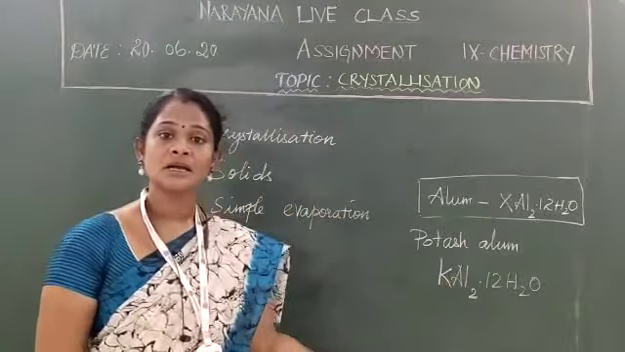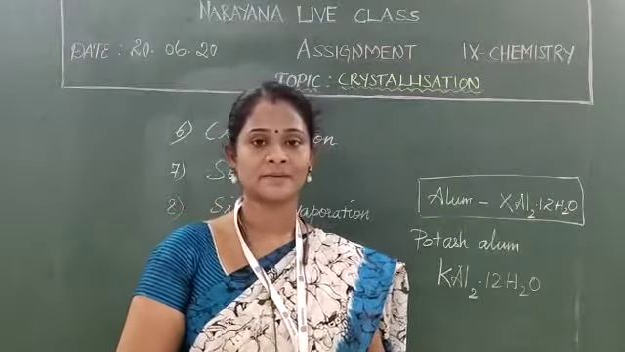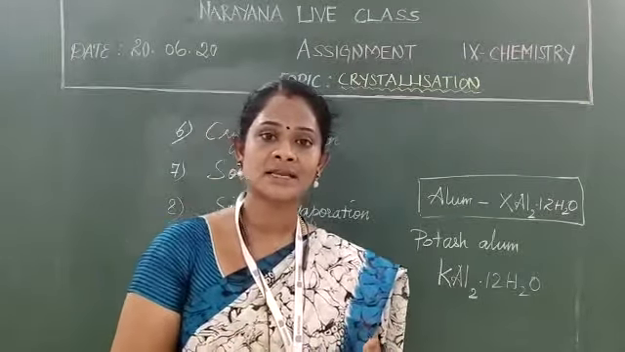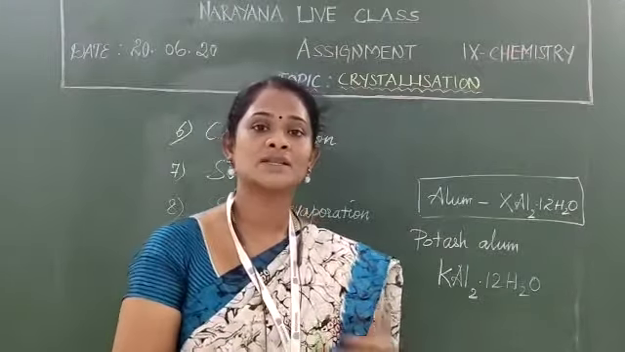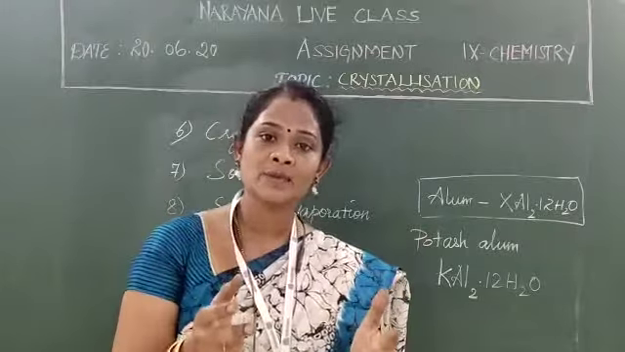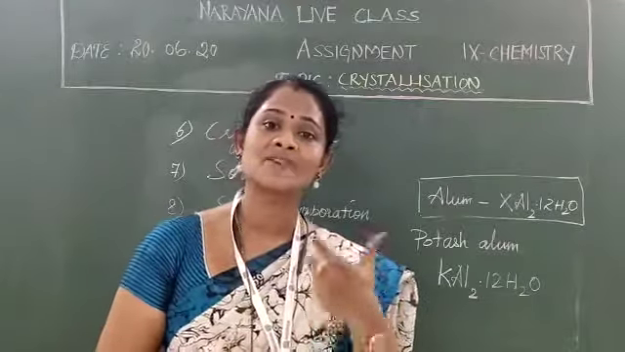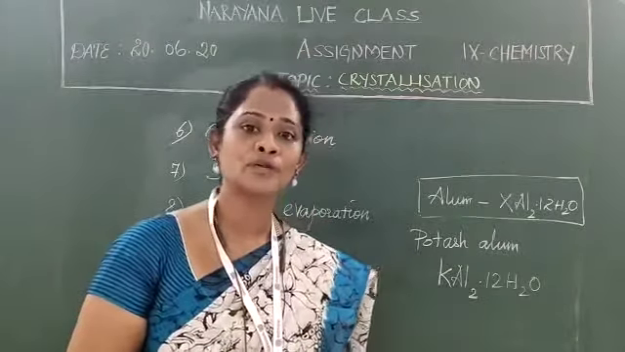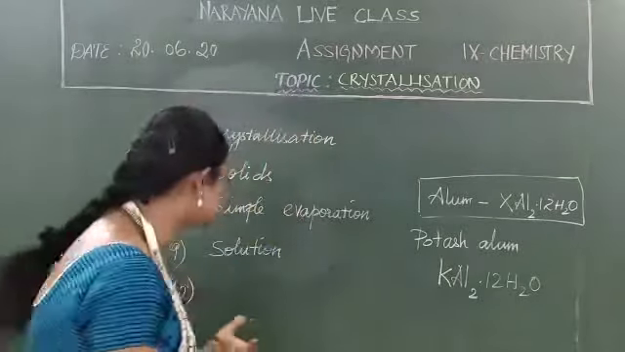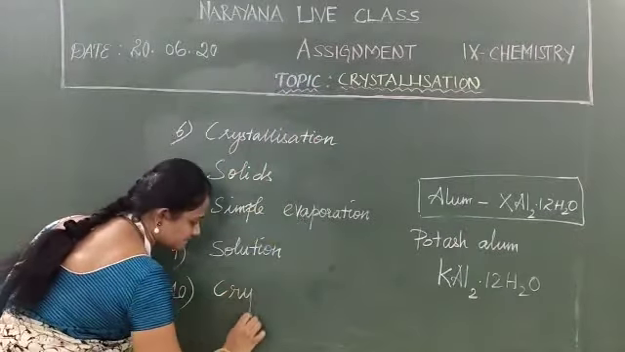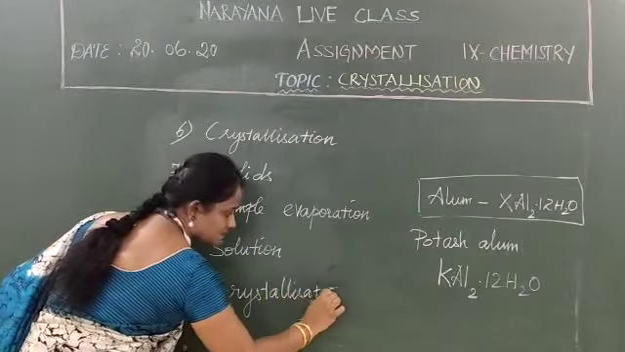Where are we using this? It is used in the water purification process. It is also used in leather tanning. It is also used as an ingredient in aftershave lotion. So these are some uses. Name the technique which is used to separate the crystals of alum from impure samples. Crystallization technique. Is it clear?